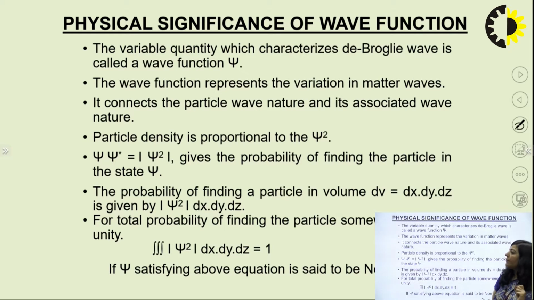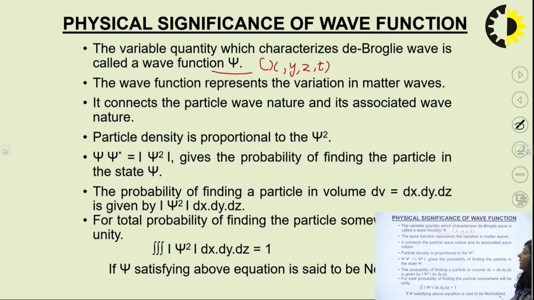Similarly, in quantum mechanics, every piece of information associated with any atomic system can be extracted with the help of the wave function psi. So psi plays the central role in quantum mechanics. The variable quantity which characterizes the de Broglie wave is called the wave function, and as I have already mentioned, it is a function of space coordinates x, y, z and also depends upon time.